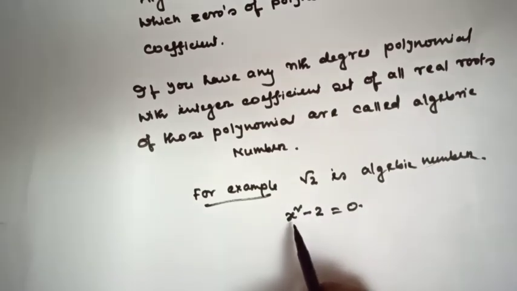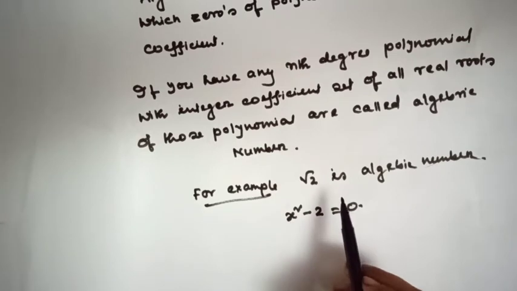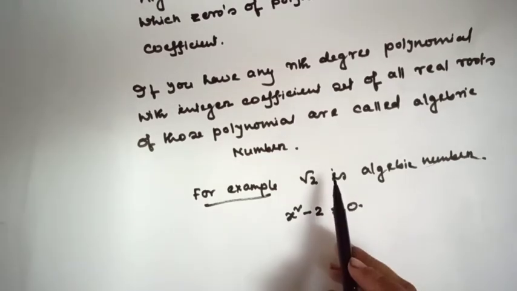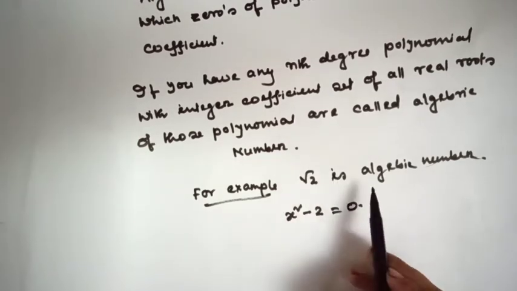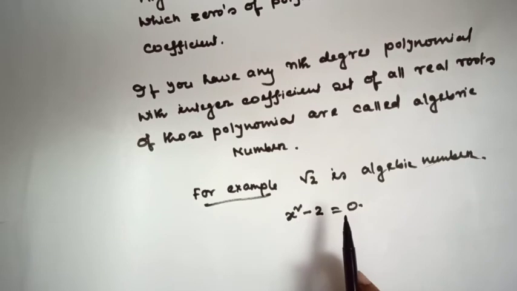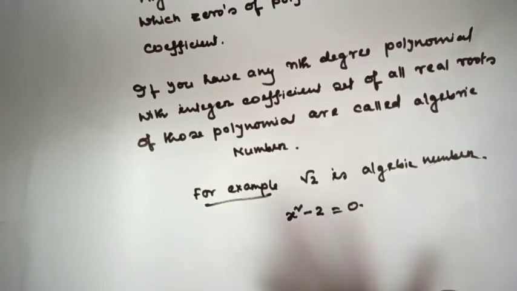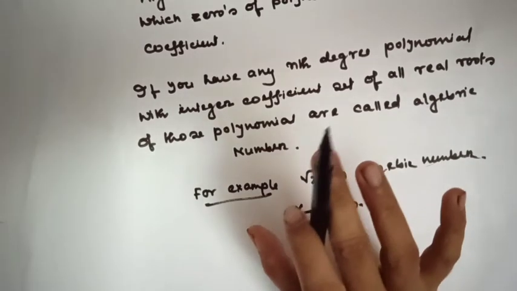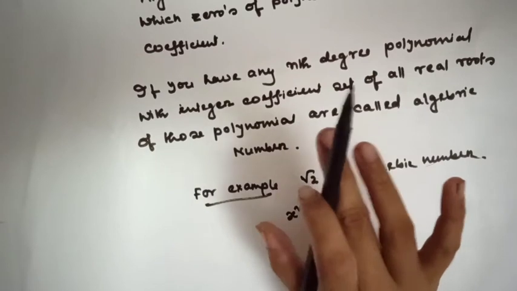So, root 2 is not only irrational, it is also algebraic. Have you understood? Pi and e are not algebraic numbers. These are called transcendental numbers.